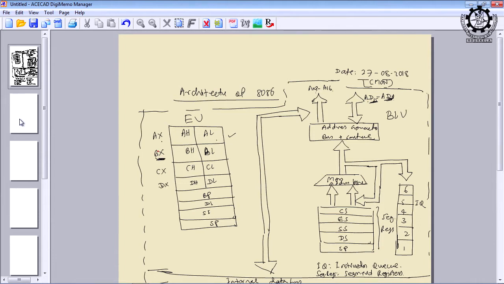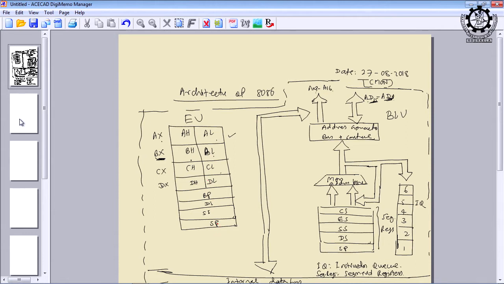So, while writing the assembly language program, you should be very careful whether you write BH or BL or BX. The moment you write BX, that means you are referring to 16-bit data present in the register BX, and whenever you want to access 8-bit data, you can use BH or BL. Am I clear? Okay. Similarly, CX indicates CH and CL, DX, DH, DL. Last class we discussed very clearly how to access 8-bit data and how to access 16-bit data. Only the name is changed, right?